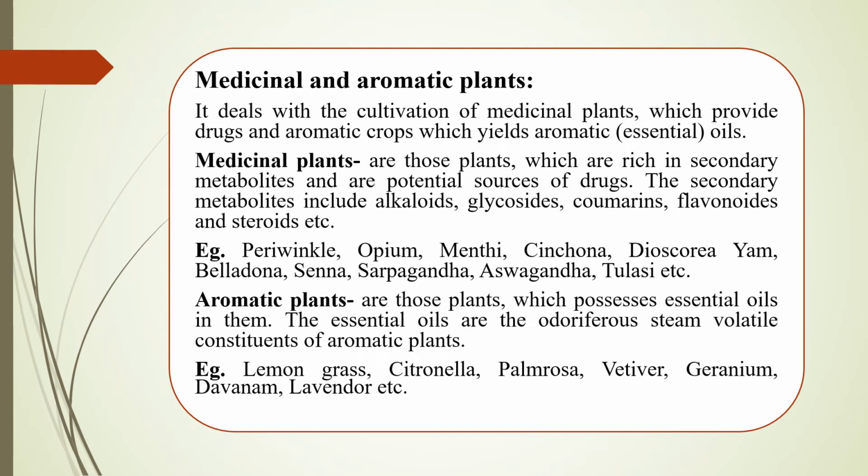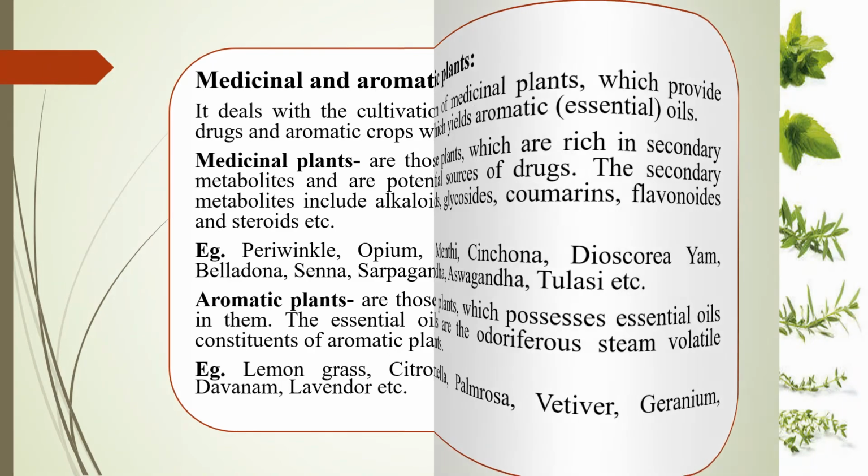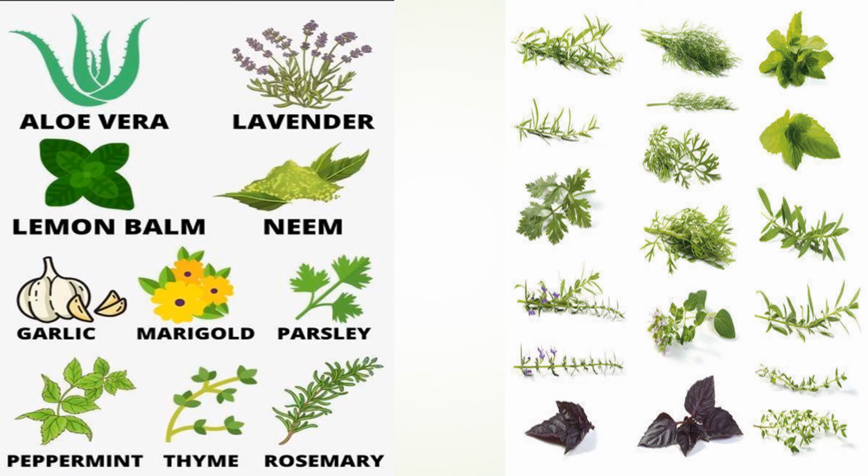Aromatic plants are those which possess essential oils in them. These essential oils are the odoriferous volatile constituents of aromatic plants. With the help of these aromatic plants, the scents and perfumes that we are using nowadays are prepared. Examples of aromatic plants include lemongrass, citronella, palmarosa, vetiver, geranium, davana, lavender, etc. And these medicinal and aromatic plants have a rich value in many industries. Here are some examples of medicinal and aromatic plants.